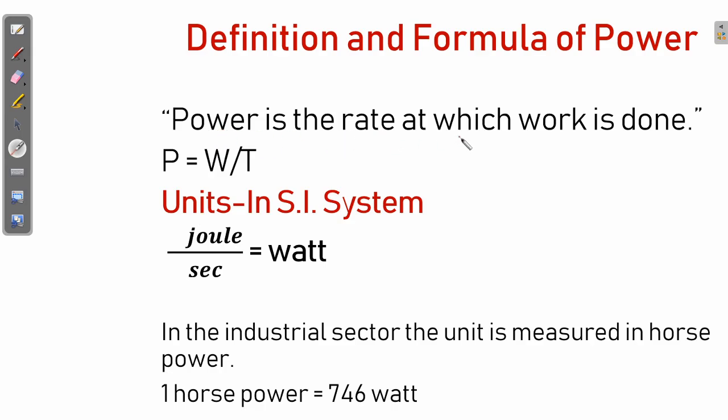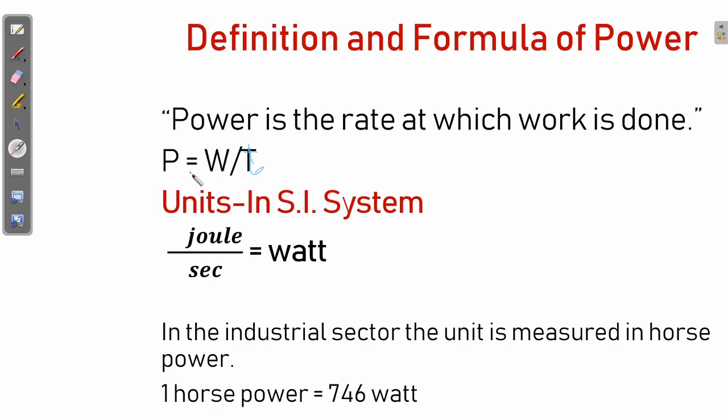The rate at which work is done is called power. Power is denoted by P, work is denoted by W and time by t. Here take a small t in place of capital T. So P equals W upon small t.